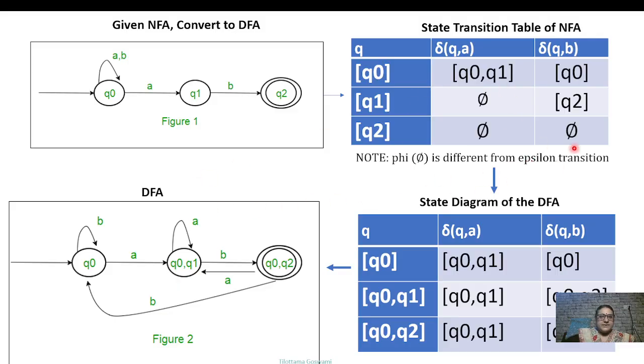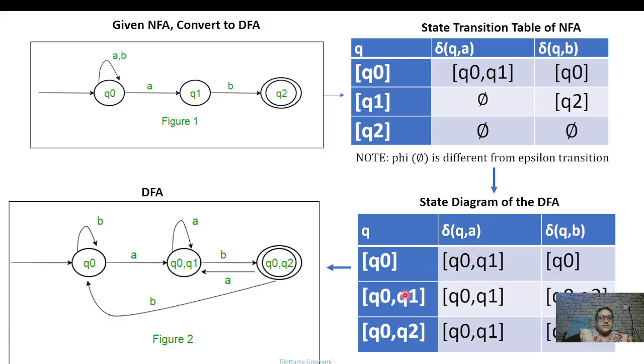Now, after this state transition table is drawn, we will make another state diagram. This will be for the DFA. How to do that? First, start with the start state, which is Q0. When we take Q0 with the input A and with the input B, these are the 2 cells filled. Now if you see here, there is a combination of states in one of the cells, called Q0 Q1.